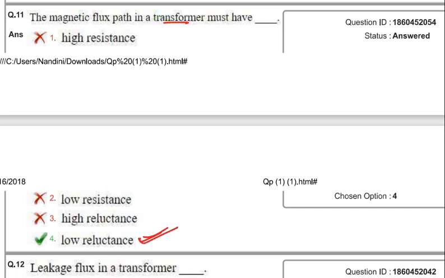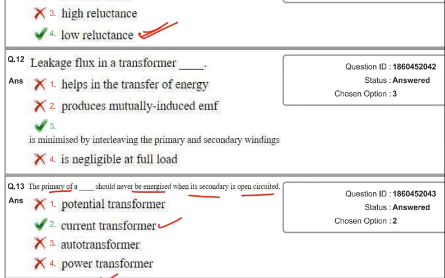The leakage flux in a transformer is minimized by interleaving the primary and secondary winding. Leakage flux in a transformer is minimized by interleaving primary and secondary winding. This is the correct answer.